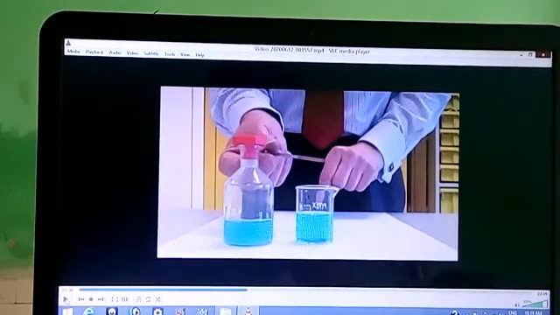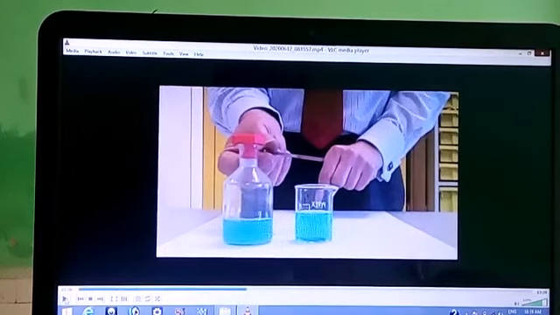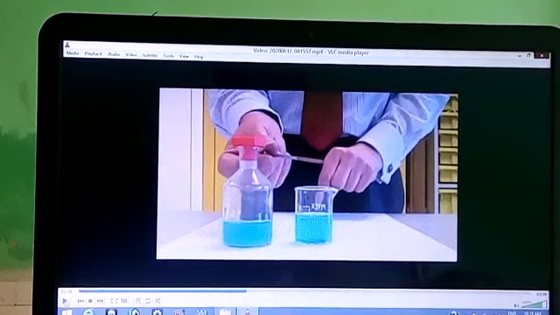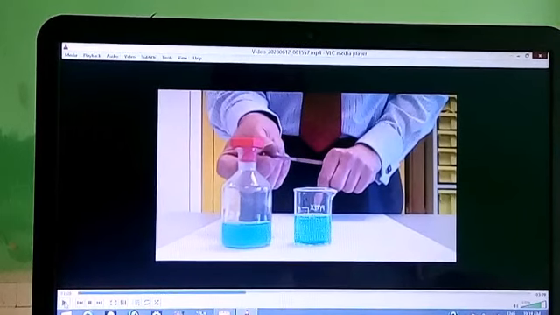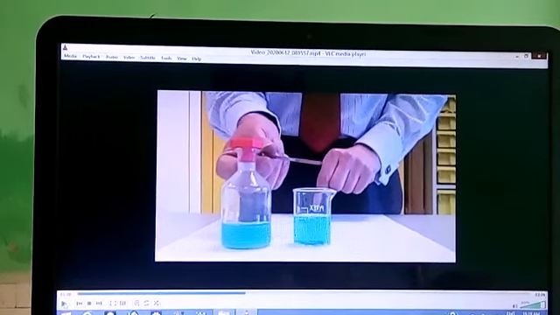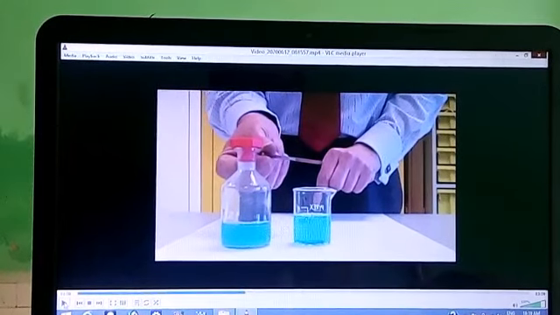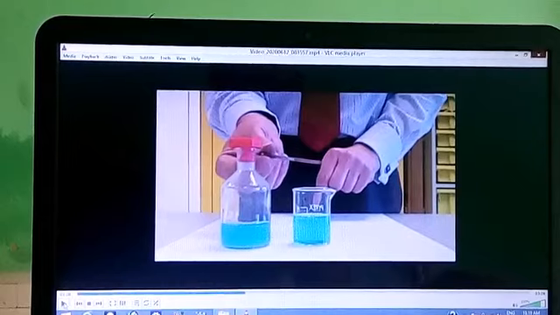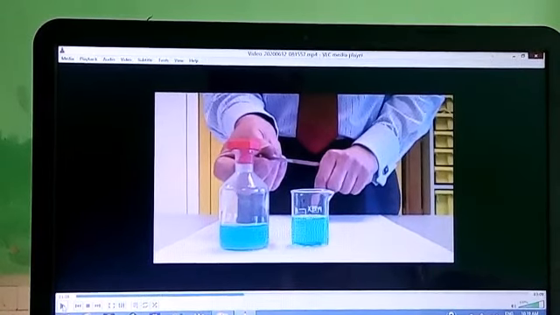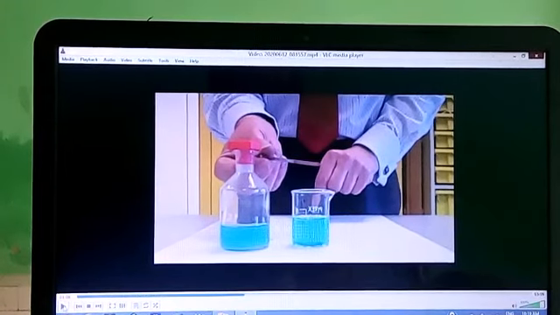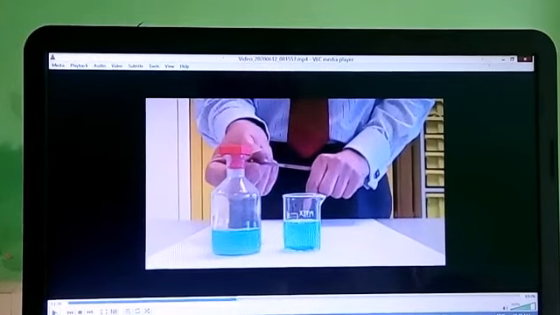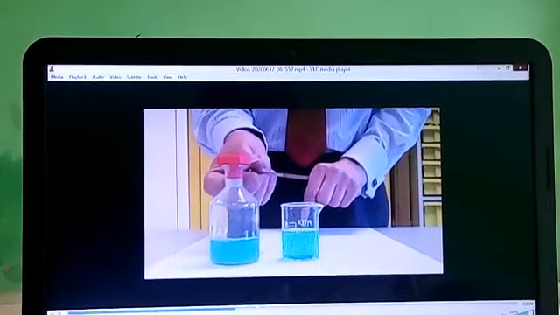As you can see in this figure, the iron nail is coated with the brownish colored substance, that is copper. Here the copper metal is displaced from copper sulfate and it is deposited on iron nail. A new substance is formed. So this is a chemical change.